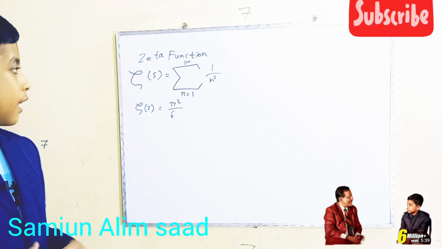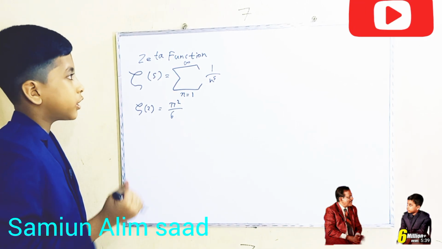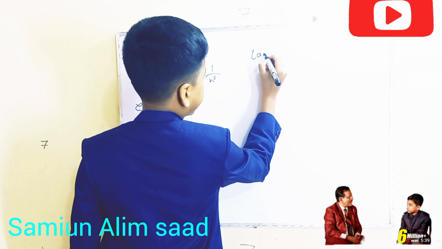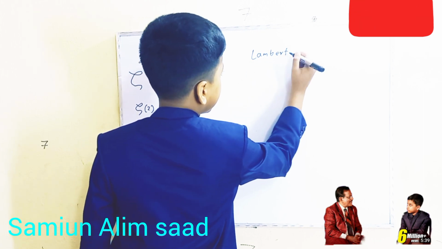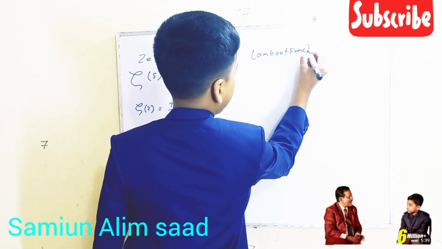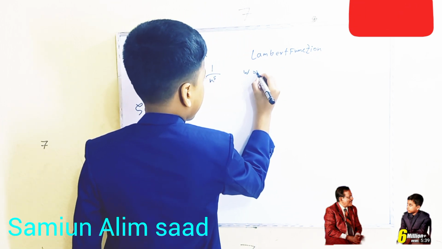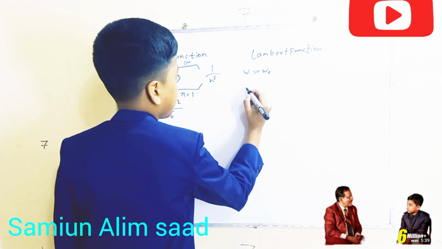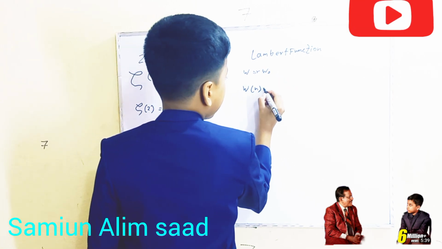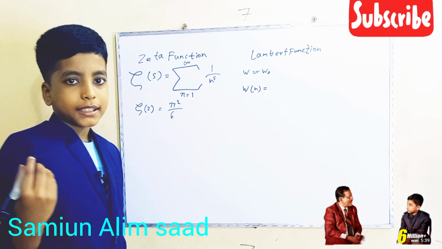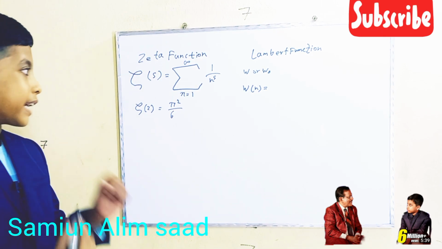Okay. And another function, which is the Lambert function, normally represented by w or w naught. I'm going to use w. So w of n is basically the inverse function.